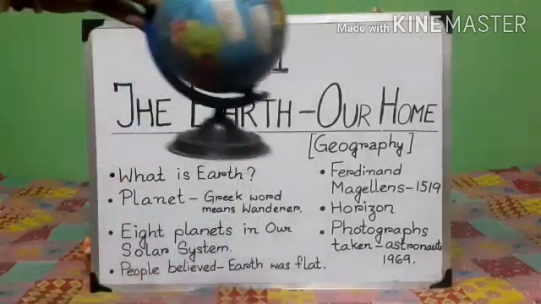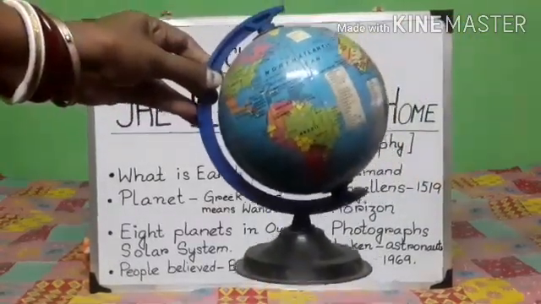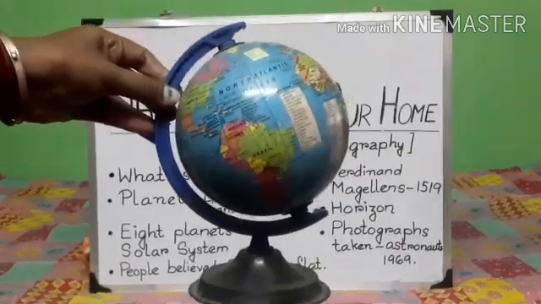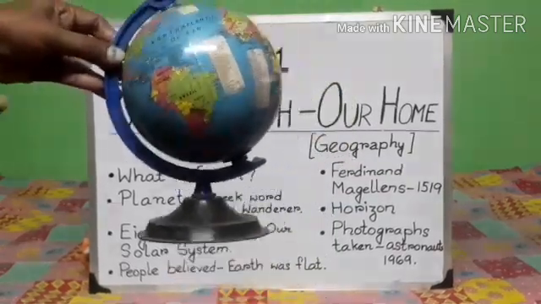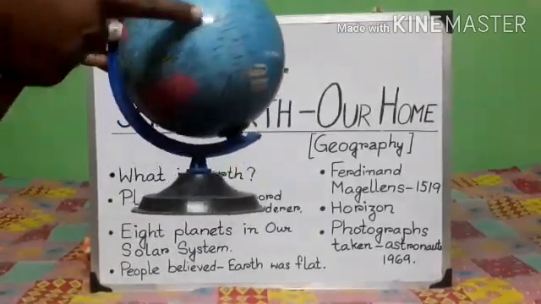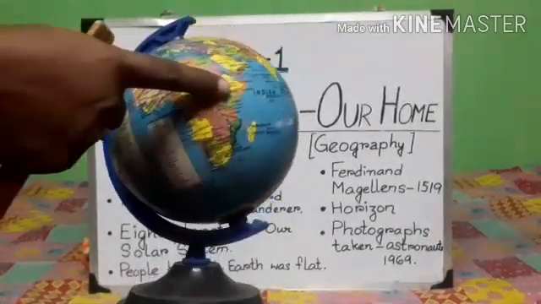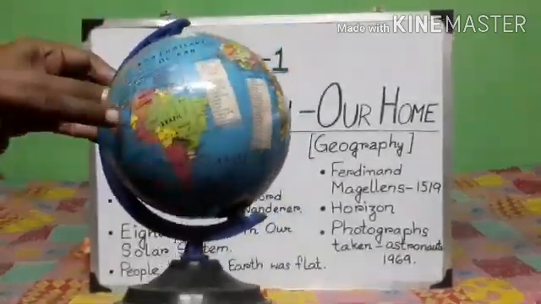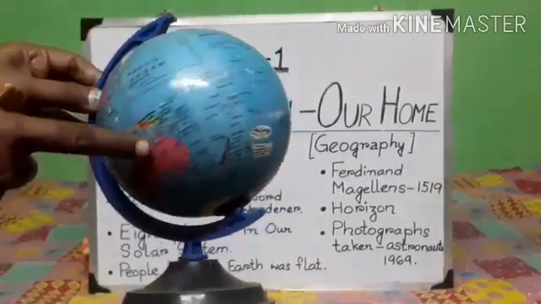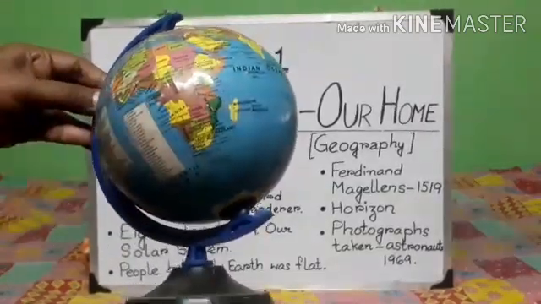Let me bring it closer to you. This is a globe. Yes, it looks exactly like Earth. And see how it rotates. So our earth also rotates on its axis, like this.